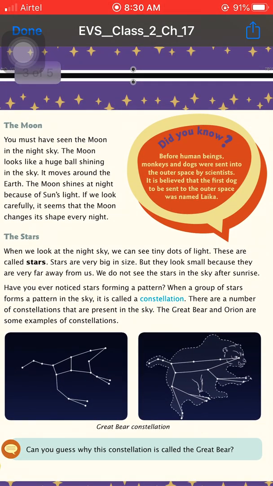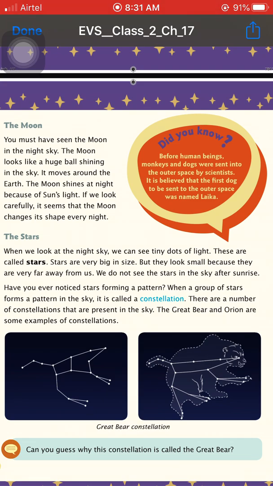Now we talk about the moon. So you must have seen the moon in the night sky. The moon looks like a huge ball shining in the sky. It moves around the earth.